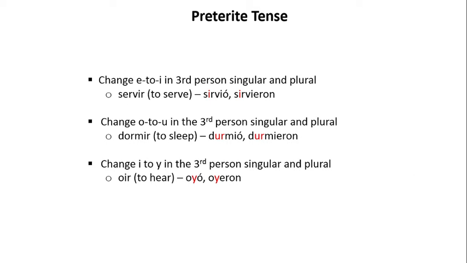Continuing on in the preterite, next we have a change of E to I in the third person singular and plural. Servir, to serve: sirvió, sirvieron. Next we have a change of O to U in the third person singular and plural. Dormir, to sleep: durmió, durmieron. Now we have a change of I to Y in the third person singular and plural. Oír, to hear: oyó, oyeron.